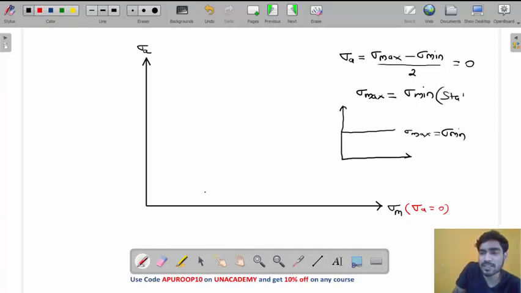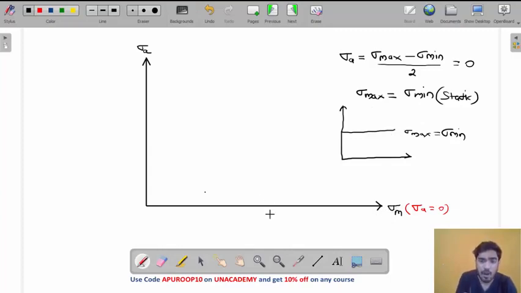This is a static stress. Maximum and minimum are both the same, meaning 100 megapascal, 200 megapascal, 300 megapascal. Sigma maximum and sigma minimum are both the same. The stress is not fluctuating. So this is a static stress.